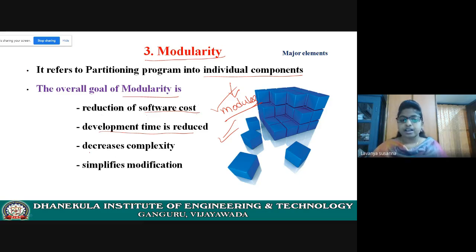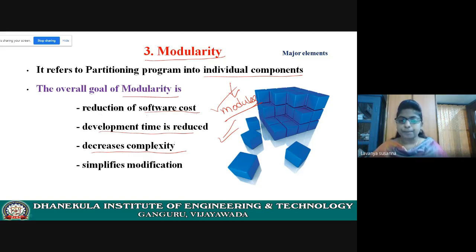Next, complexity will be decreased. Due to this, complexity also decreases.